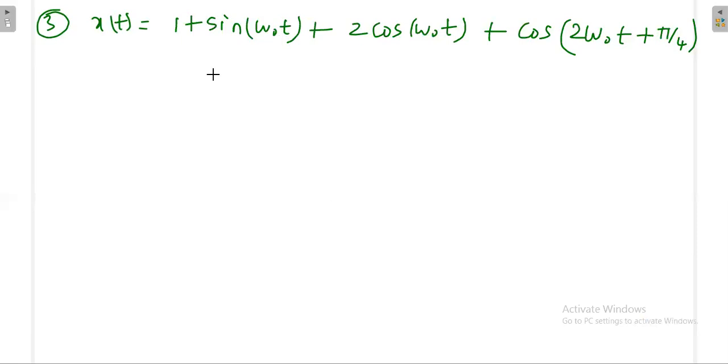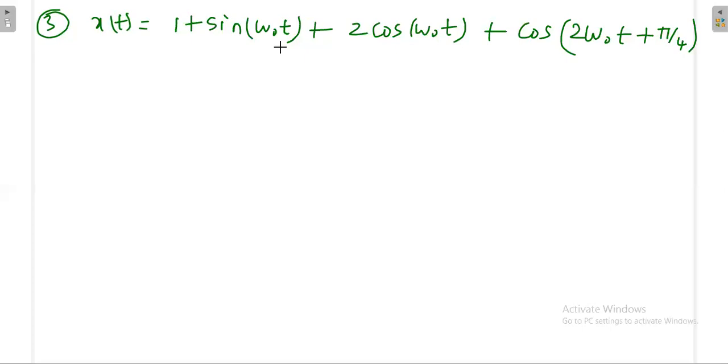Whenever the signal is given like this, we have to find out the individual time periods, then take the ratios. If the ratio is a rational number, then it is periodic, otherwise it is not. But from our experience, when all the terms contain omega naught, it will produce pi, so if all the terms contain pi, this given signal is periodic.